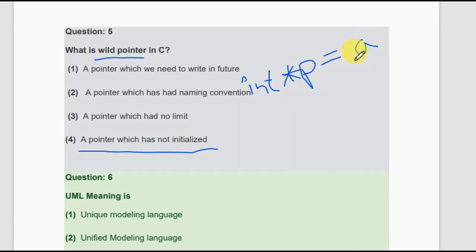But if you don't initialize this and just leave it void, void means don't fill anything. So that becomes the wild pointer, which has no initialization. A pointer which has no initialization.